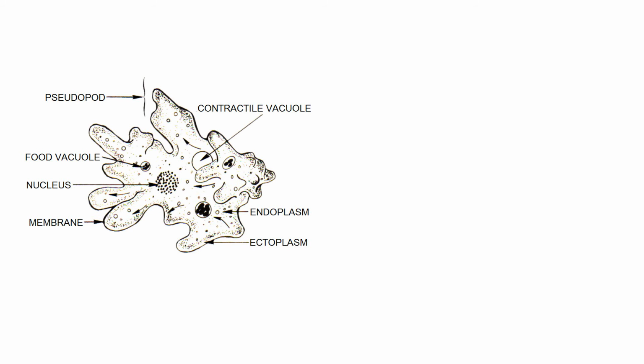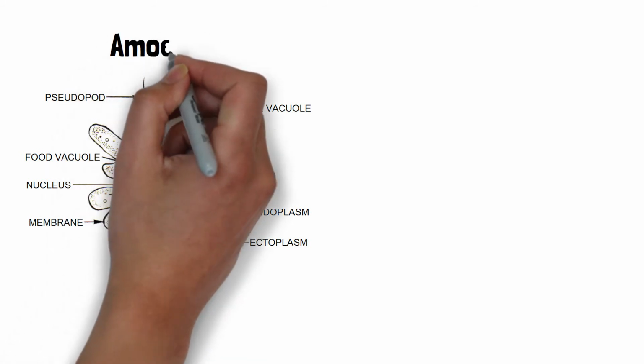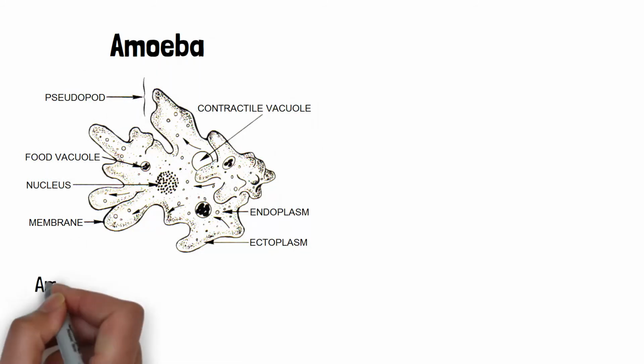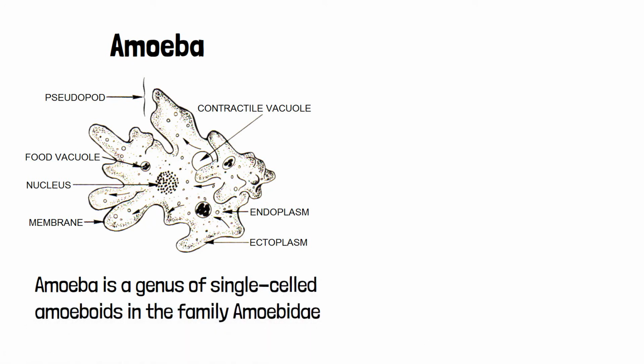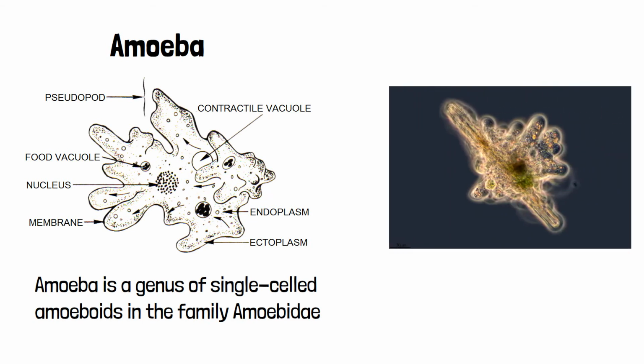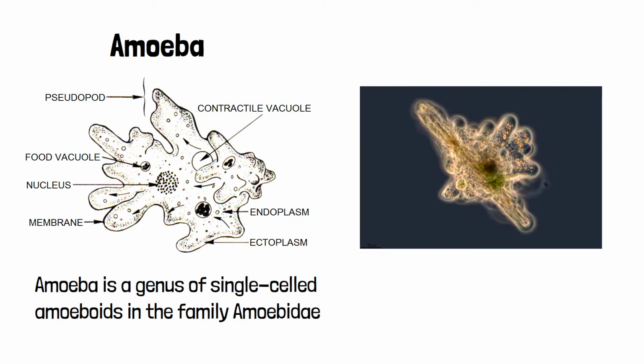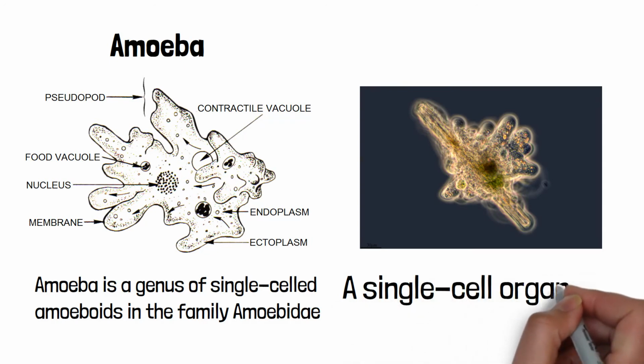Well, for that we need to understand. Take an example of amoeba. Amoeba is a genus of single-celled amoeboids in the family Amoebidae. The type species of the genus is Amoeba proteus, a common freshwater organism. In other words, it's a single-cell organism that doesn't have any shape.